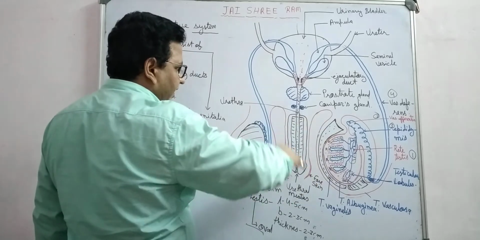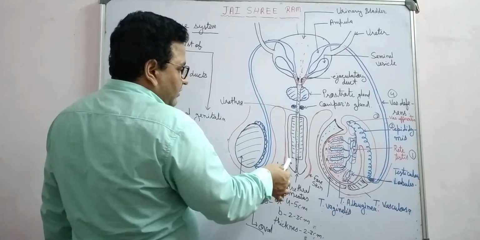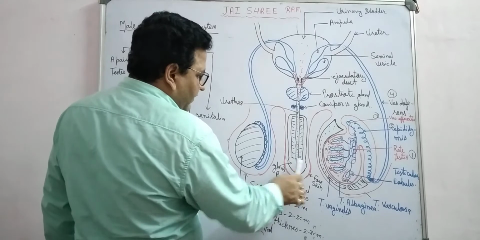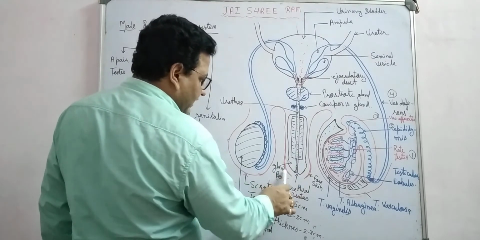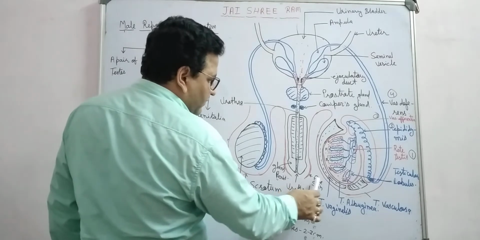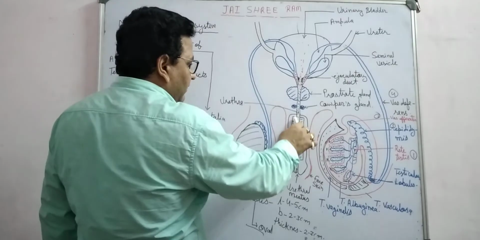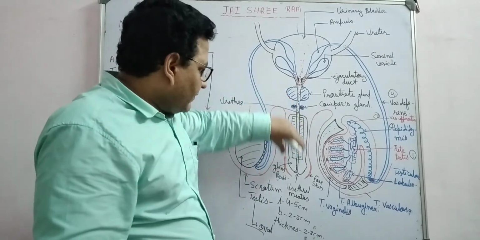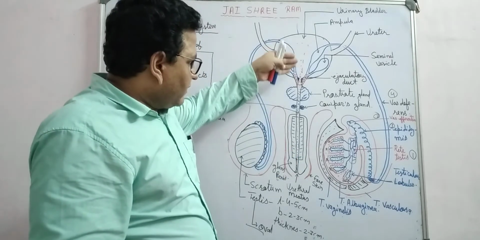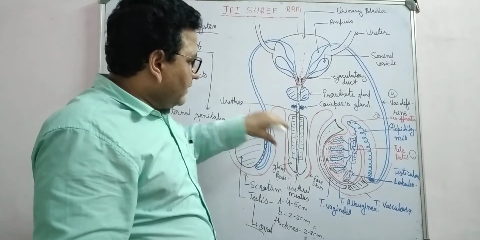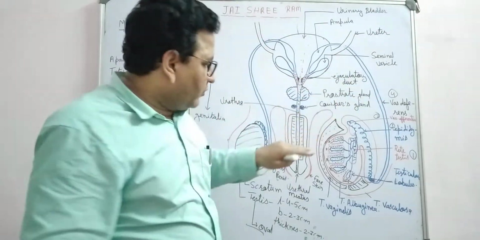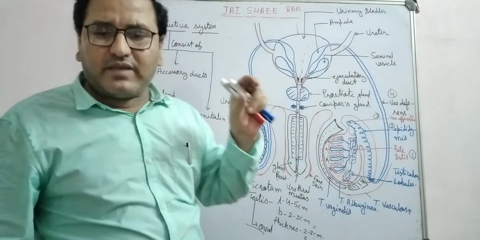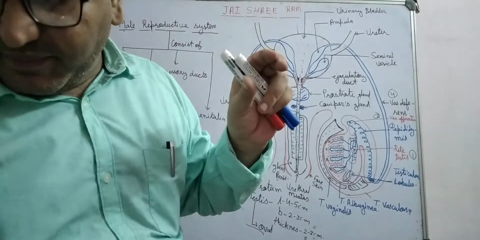This one is the penis, the external genitalia, right? The apex part of the penis, which is slightly swollen, is known as the glans penis and is covered by skin known as the foreskin. There are muscles which help to erect the penis, right? Through this, semen is released into the female body through the external genitalia, the penis, right? And this process is known as insemination.